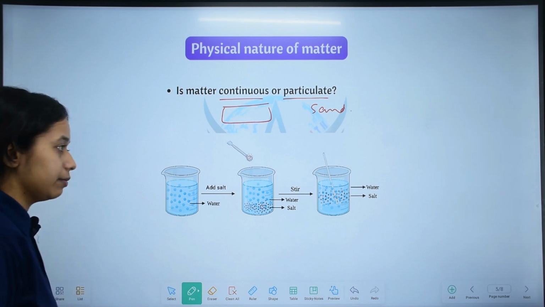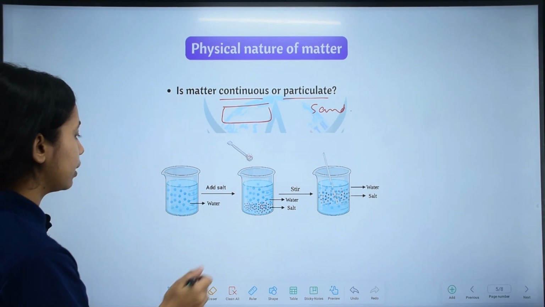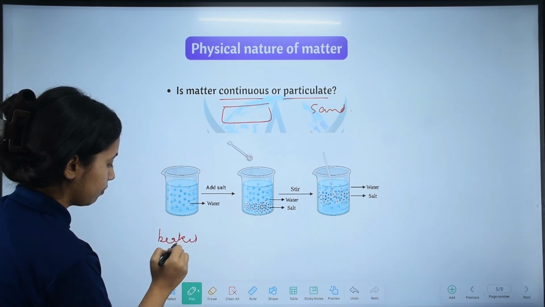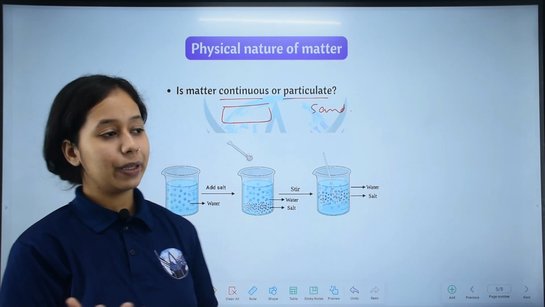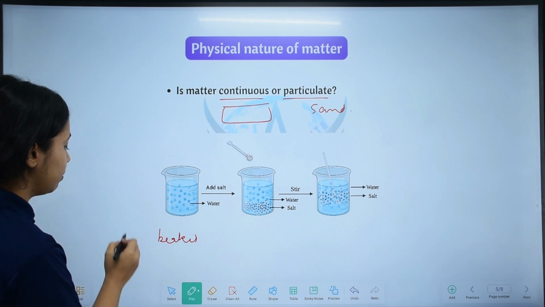Let us do an experiment. What will we need in the experiment? Let us see. First we will need a beaker. Let us take a 100 ml beaker. We are doing chemistry, so we will definitely need a beaker. So we take a 100 ml beaker.